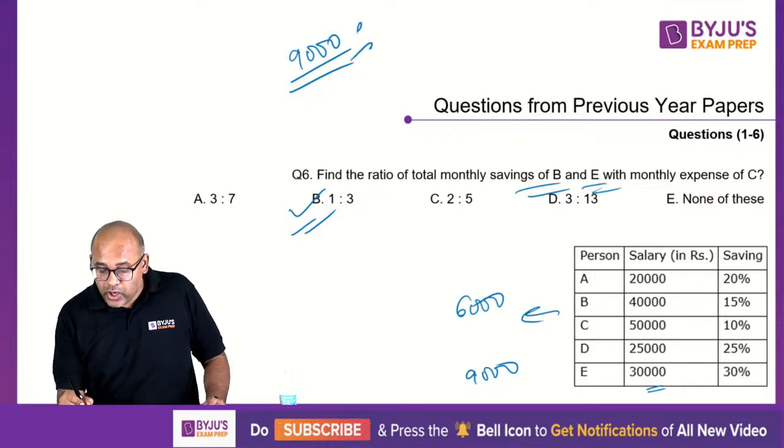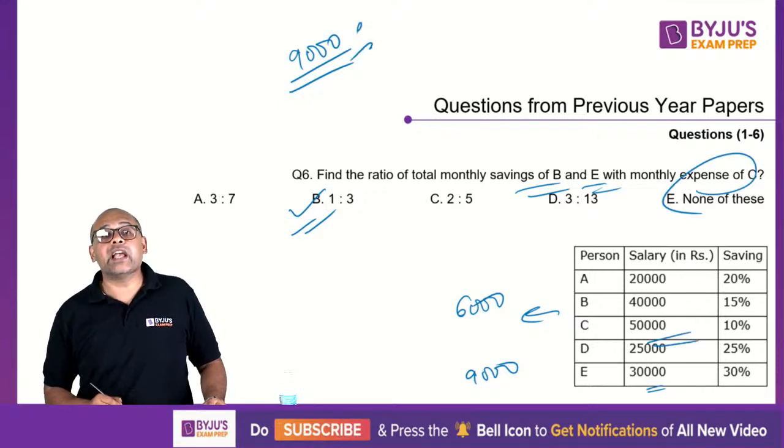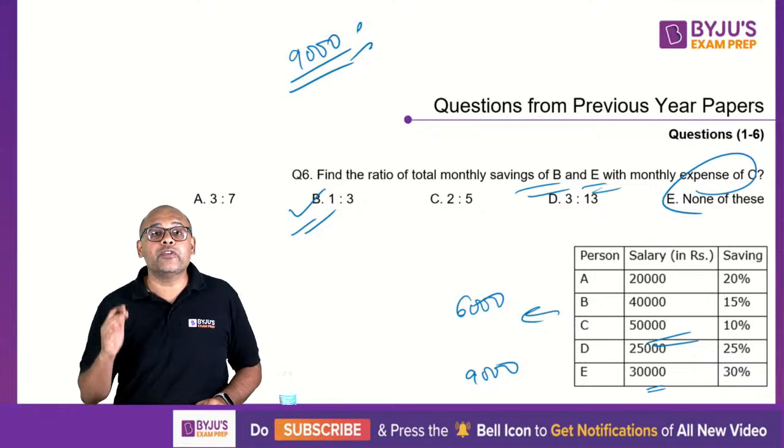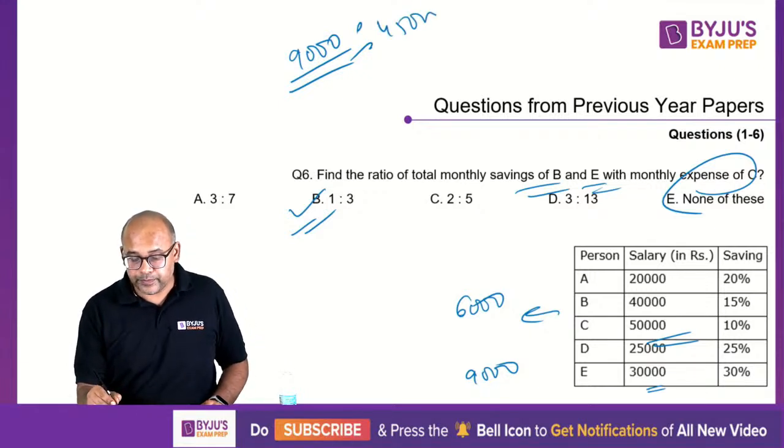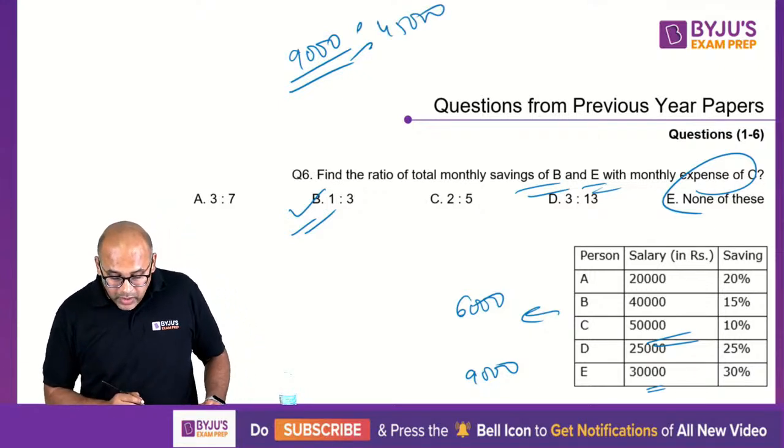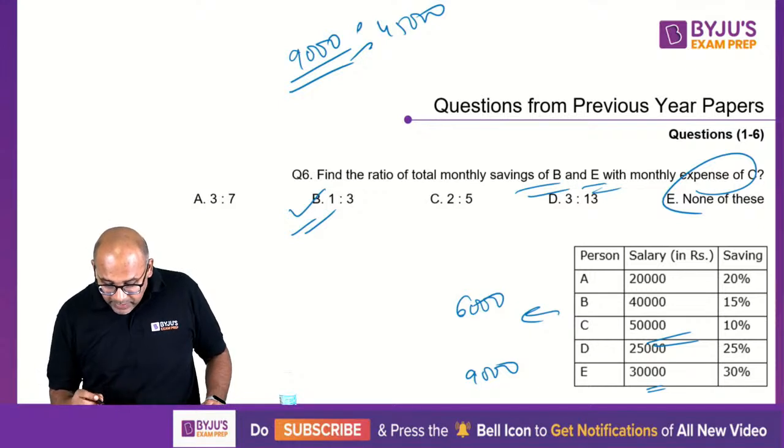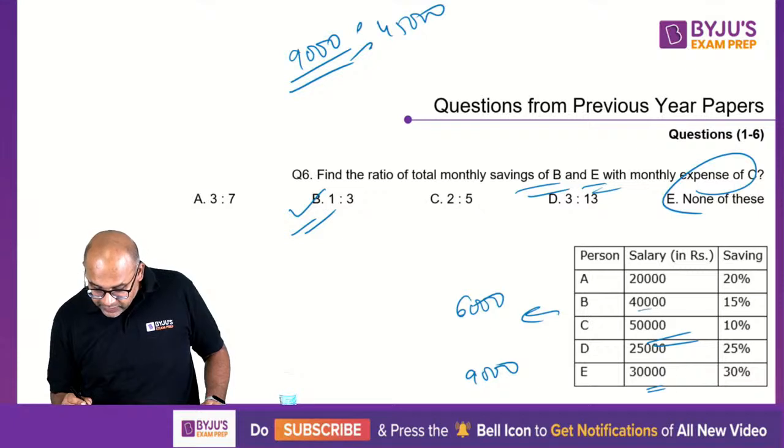This as a ratio of expenses of C. C's expense is 90% of 50,000, which is 45,000. Okay, so did I miss something? Monthly savings. So 9 5s are 45. Monthly savings of B and E. B is 40 into 15%, this is 6.